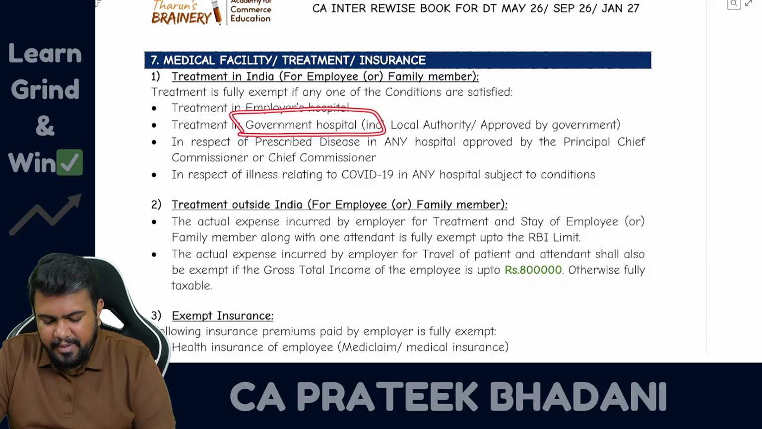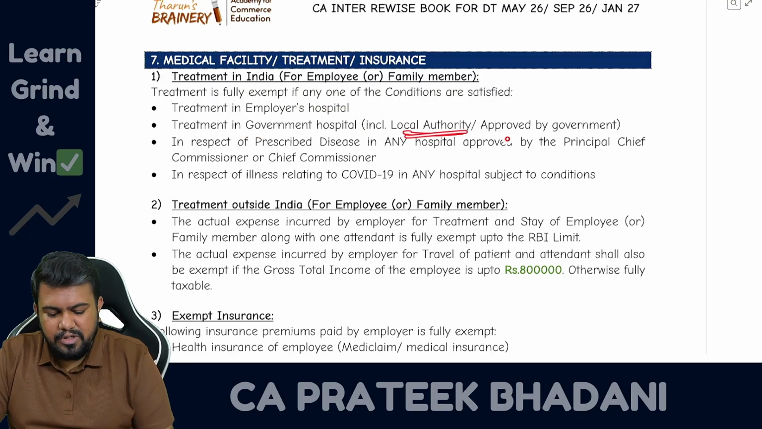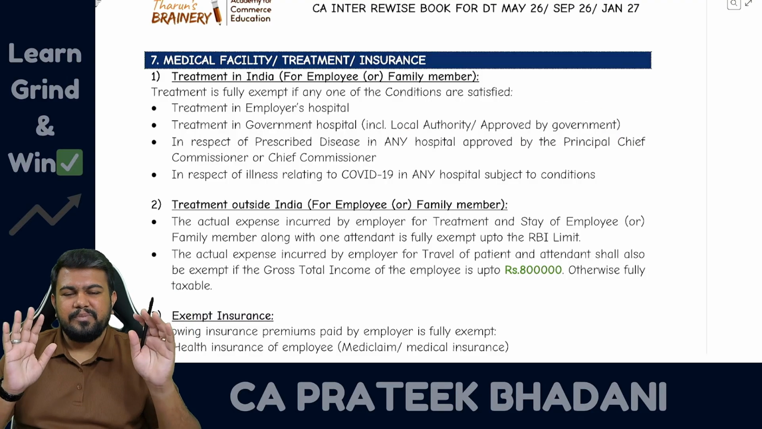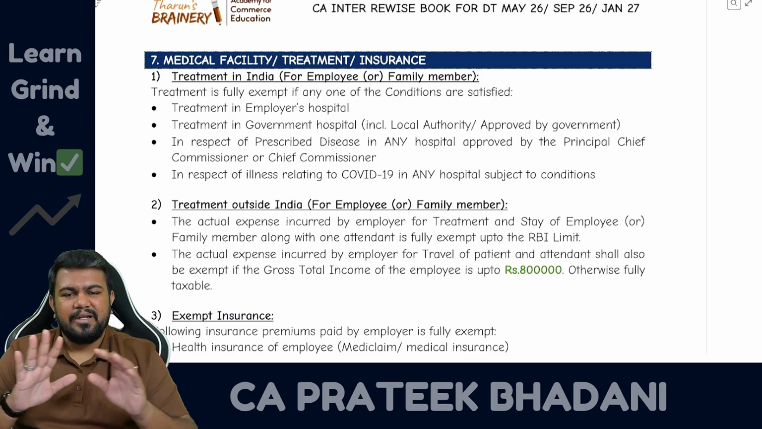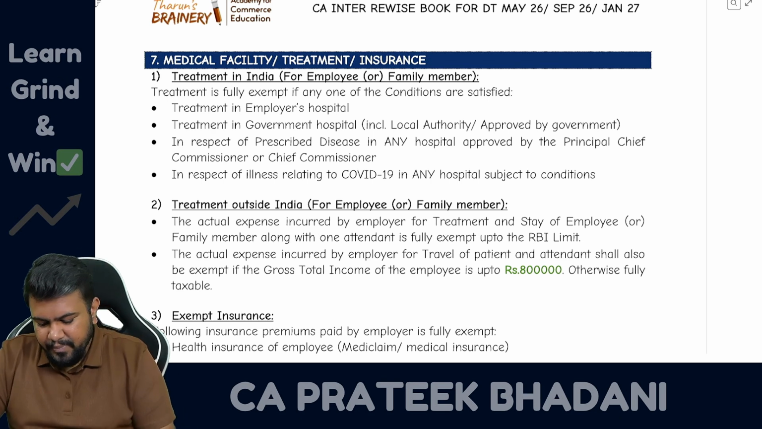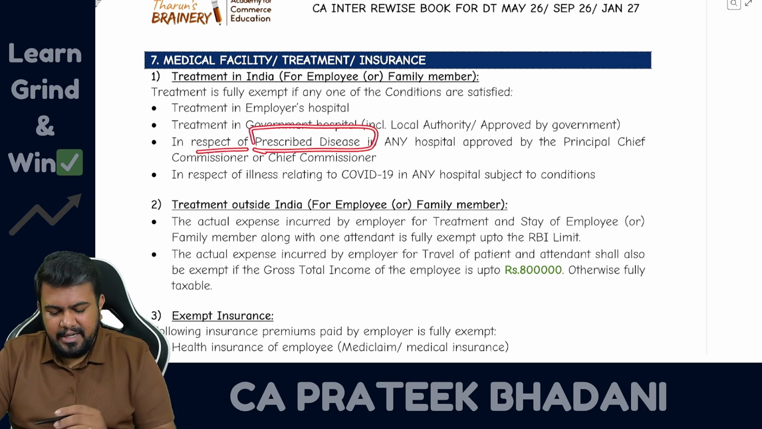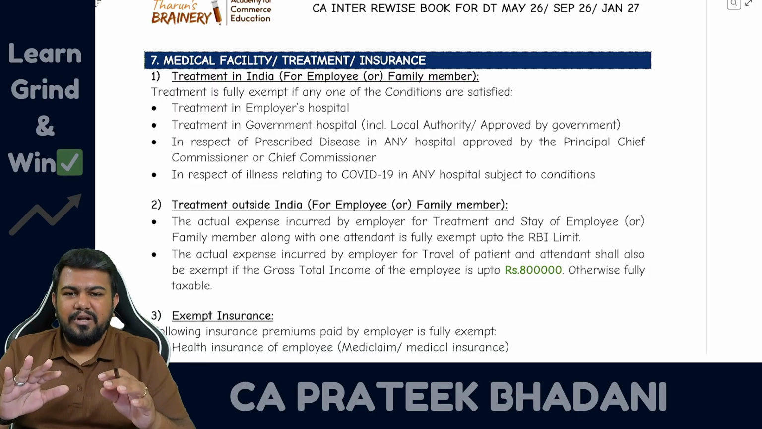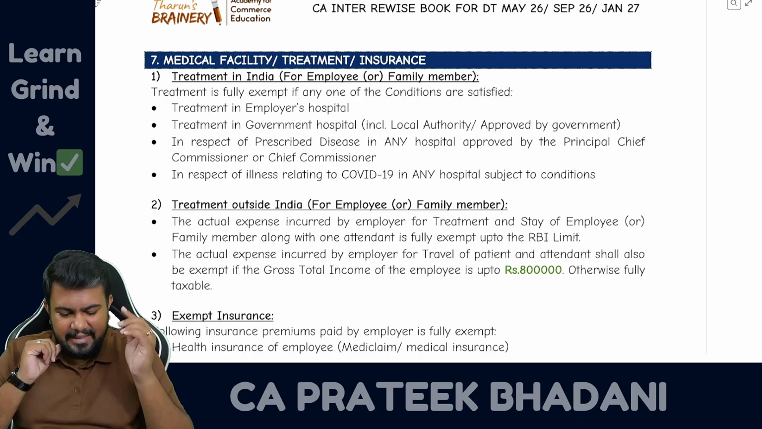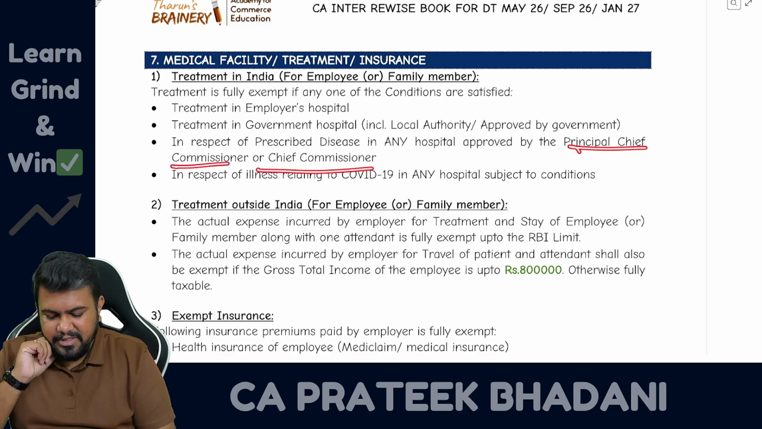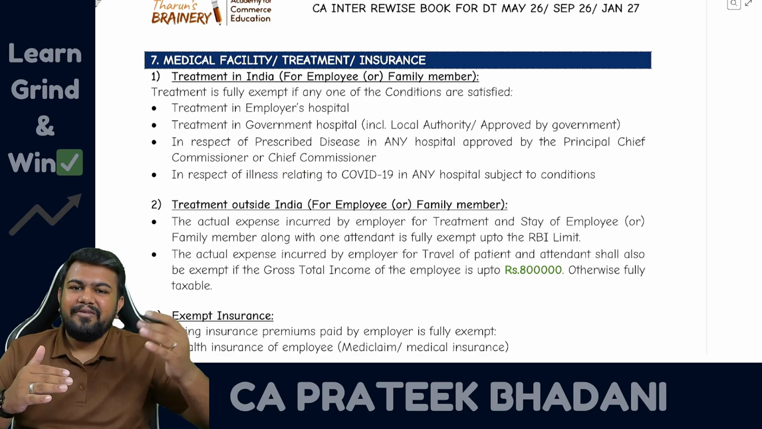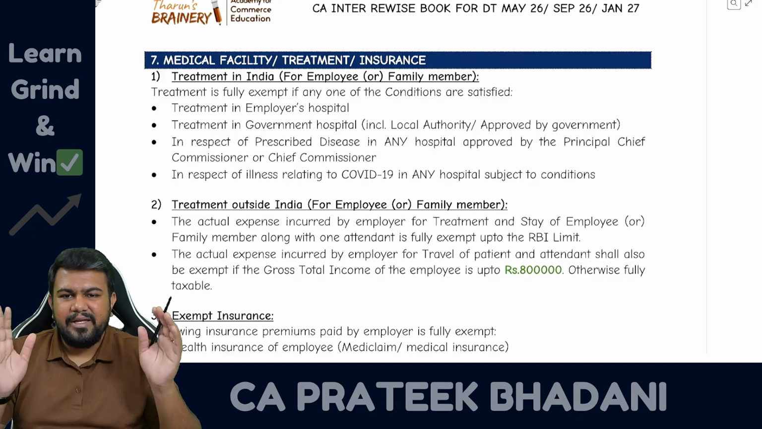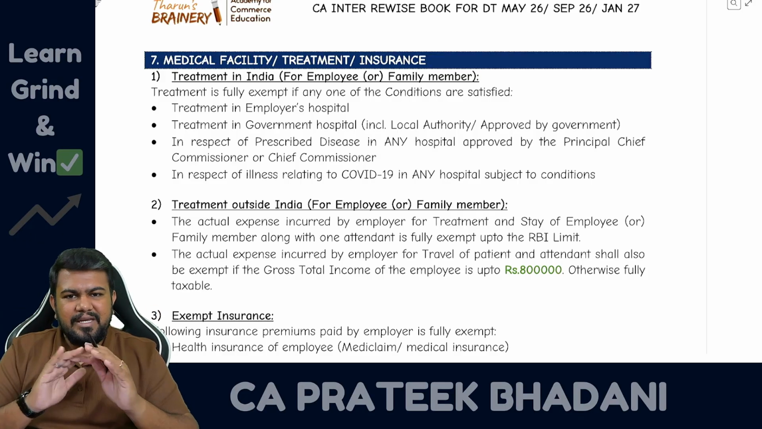Then treatment in government hospital. Government hospital also includes local authority and hospitals approved by government. So if it is a government hospital or approved hospital, and treatment is done in that hospital, then it is fully exempt, not taxable. Then in respect of prescribed diseases like cancer, etc., sometimes in a government hospital treatment will not be given. In that case, the principal chief commissioner or chief commissioner will give approval for private hospitals. In that approved hospital, if you get the treatment done, then it is fully exempt. Even if the employer is sponsoring, it is not taxable.